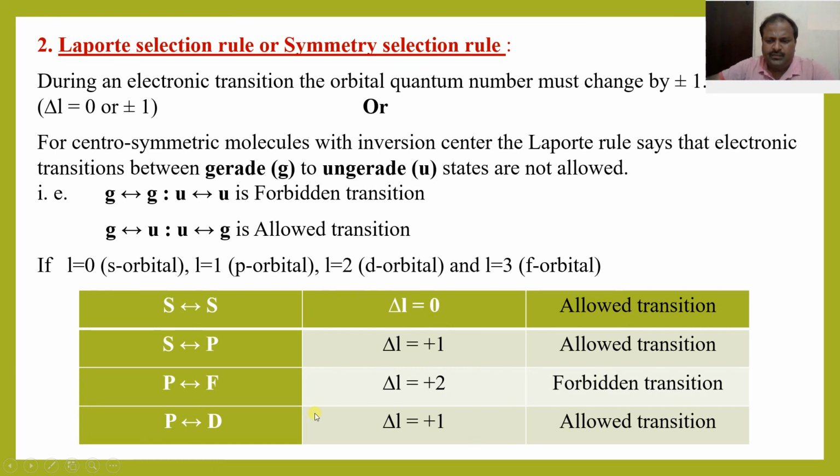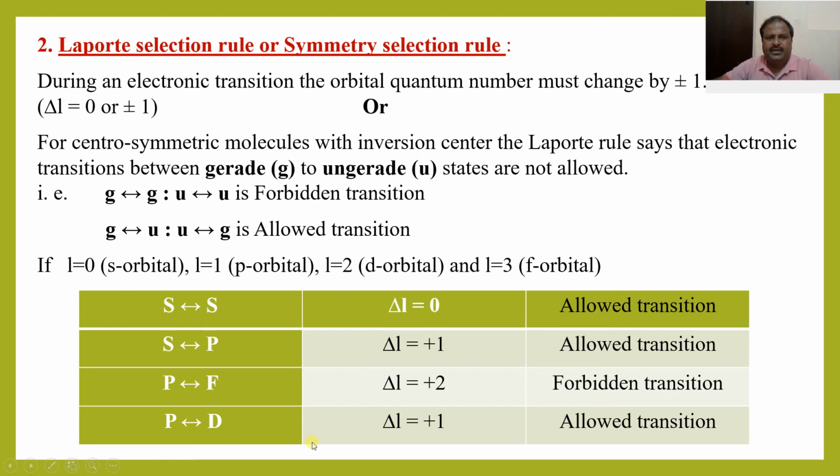From this we understand the two selection rules. One is the spin selection rule, according to which delta S should be 0, that is the change in spin multiplicity should be 0. The second one is the Laporte selection rule, according to which delta L is equal to 0 or plus or minus 1. These transitions are allowed transitions. Allowed transitions are sharp and intense, whereas forbidden transitions are broad and less intense.